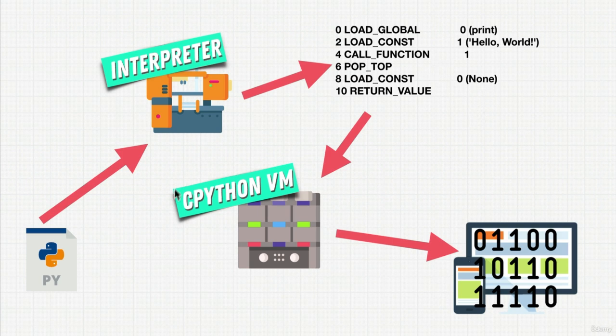And this bytecode gets run on the CPython virtual machine, which runs on our computers, our phones, our laptops. And when we're downloading from python.org, we're downloading these two pieces so that once we have them downloaded, we can run Python.